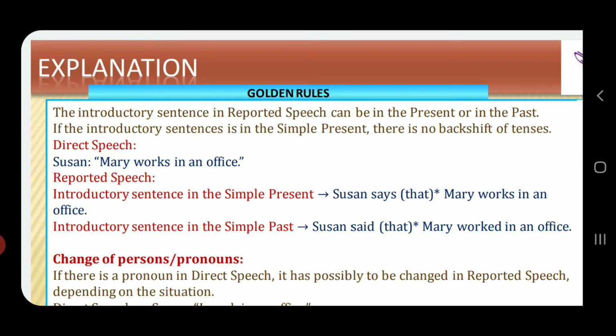The introductory sentence in reported speech can be in the present or in the past. If the introductory statement in the question is given in simple present, there is no backshift of tenses. Example, Susan said, "Mary works in an office." If the same sentence gets converted into simple present, I will write Susan says that Mary works in an office. And if the same sentence gets written in simple past, Susan said that Mary worked in an office.